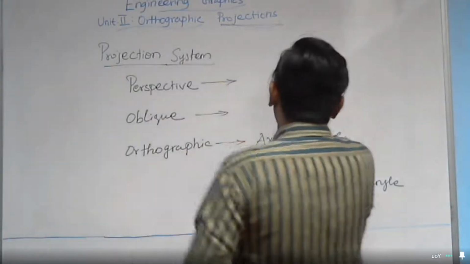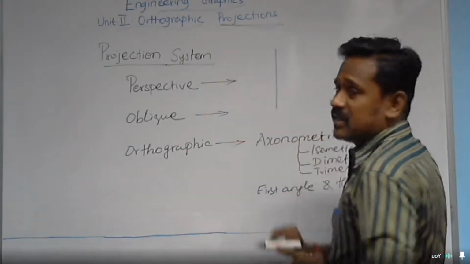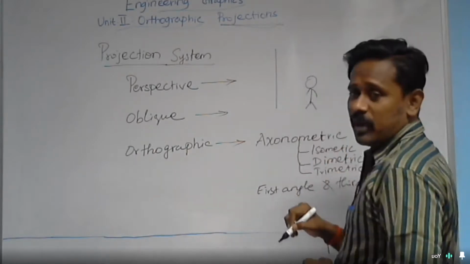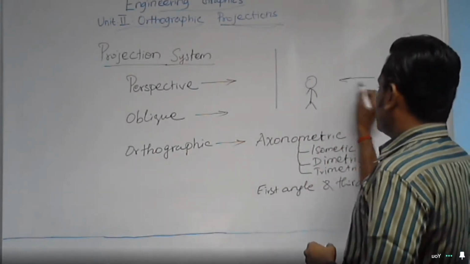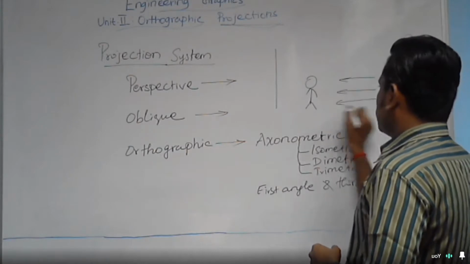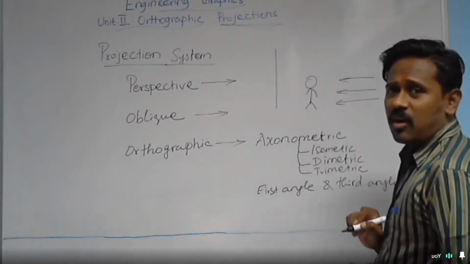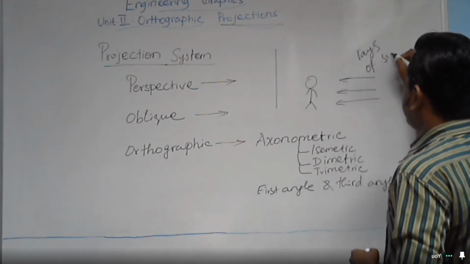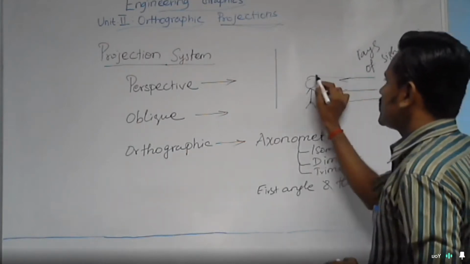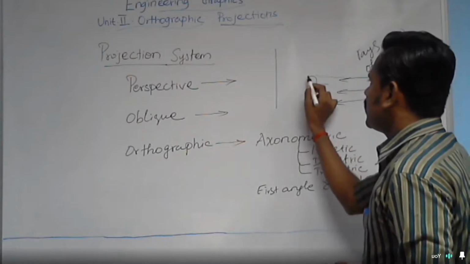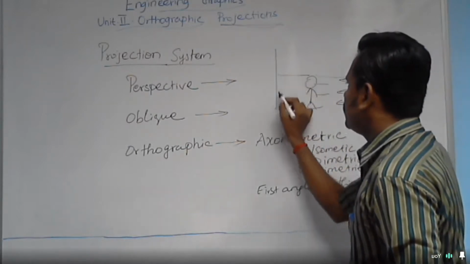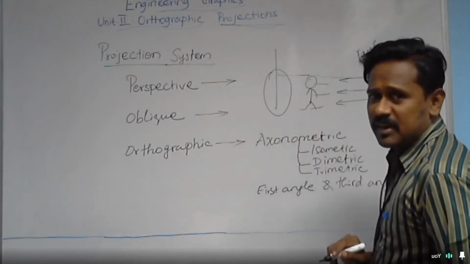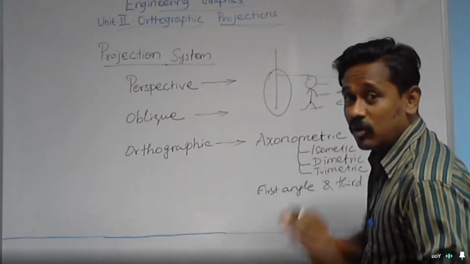See here. If a flat surface is there and an object is kept in this way, if you are projecting the rays of sight, then these rays of sight will cross the object and give you the image of the object on the flat surface, just like the shadow, but not the shadow.